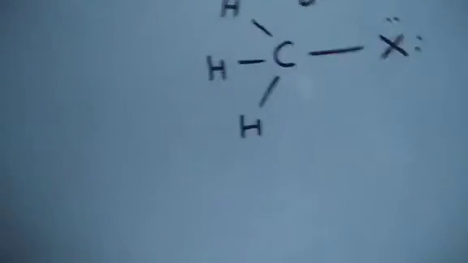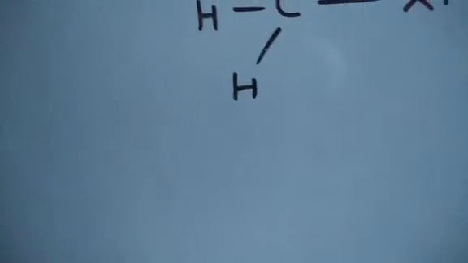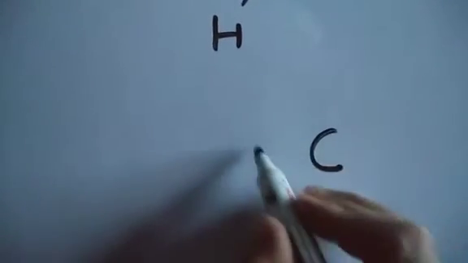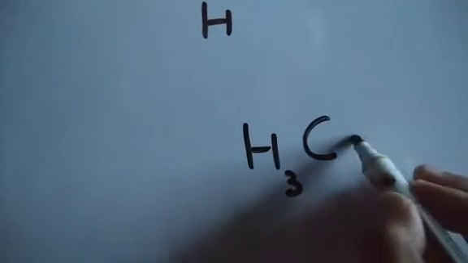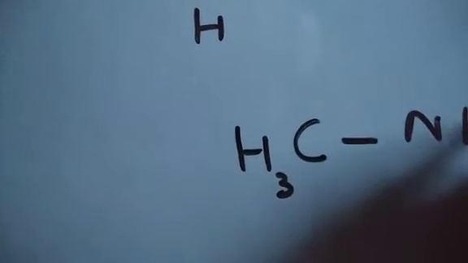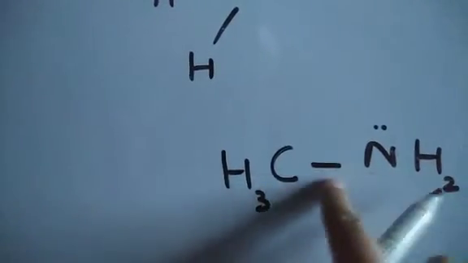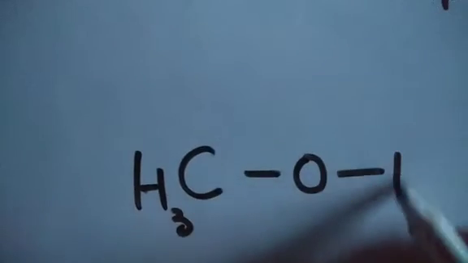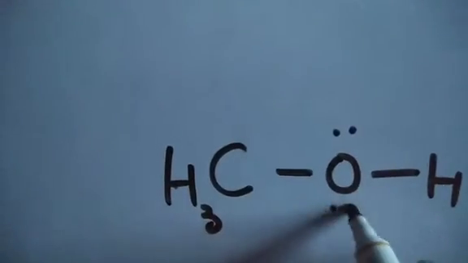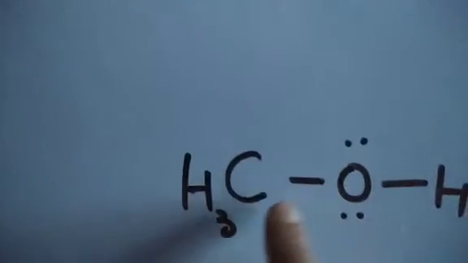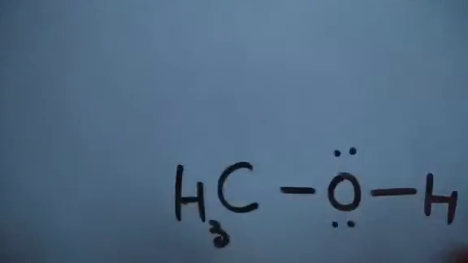Likewise, if we want n to pi, for that we can take an example. Here we can take the example of an amine also, CH3NH2. Now, a lone pair is present on nitrogen, so we can have an n to sigma star transition. Likewise, if we have a molecule like CH3OH, now we have lone pairs on the oxygen, all bonds are sigma, so it has n to sigma star transition and sigma to sigma star.